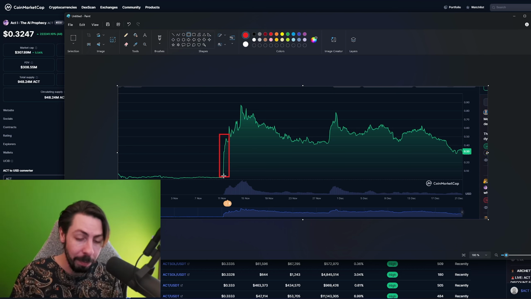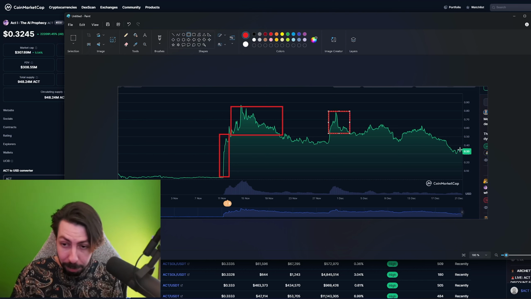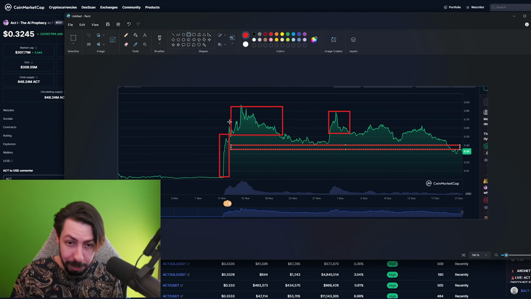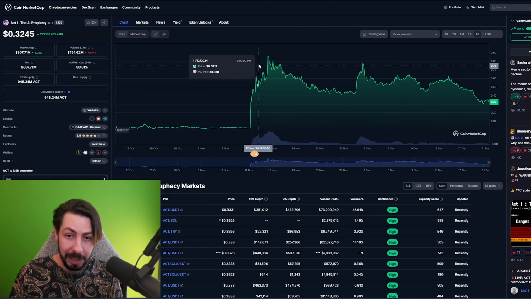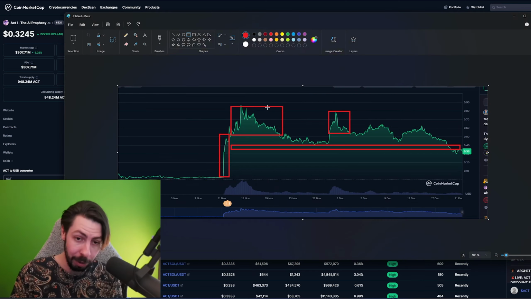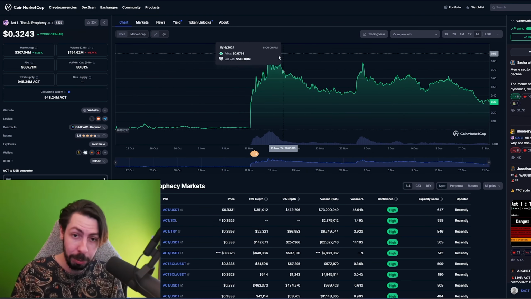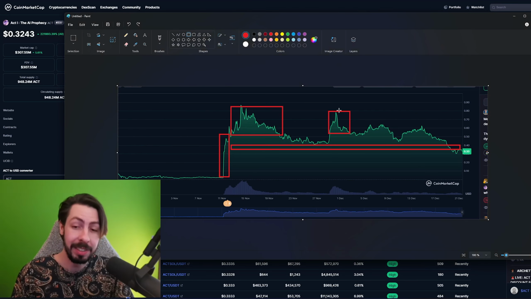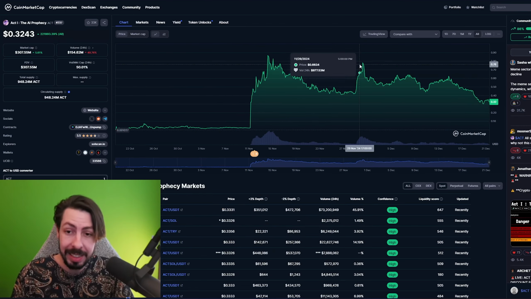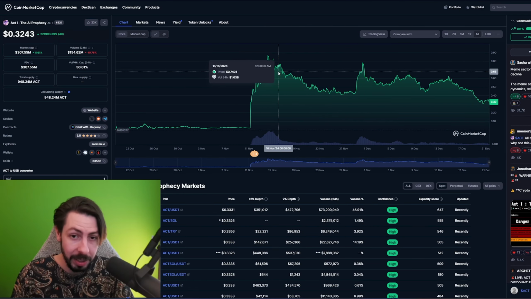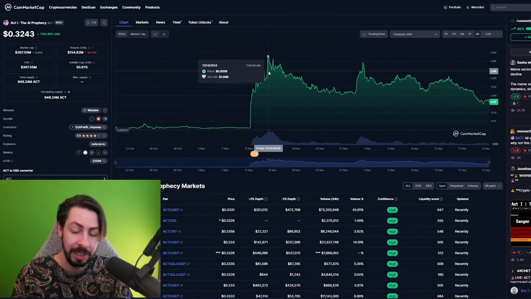They are going from basically zero to almost 100x right here, and every single regular dude buying here and here, the project is below. All of the volume is up here, $1 billion, like almost $2 billion. All of the volume of the project is right here. You can go look at CoinMarketCap yourself if you want to. Every single guy buying right here. We can see that most people enter the project right here when it's hyped up.